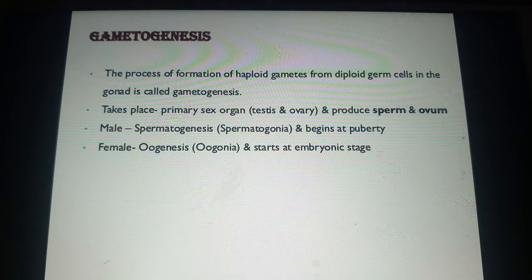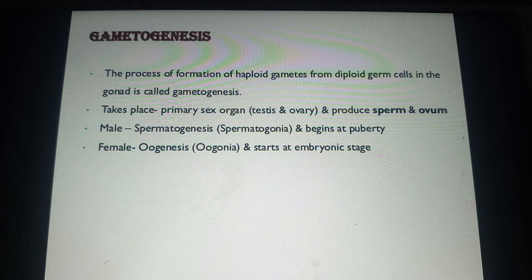The process of formation of haploid gametes from the diploid germ cells in the gonads is called gametogenesis. As we know, the male gonads are the testes and the female gonads are the ovaries, so gametogenesis in the male is called spermatogenesis, which begins at puberty. And the same process in the female is called oogenesis, which starts at the embryonic stage.